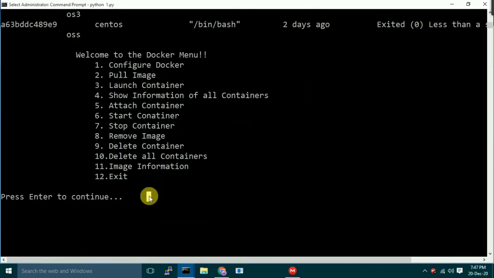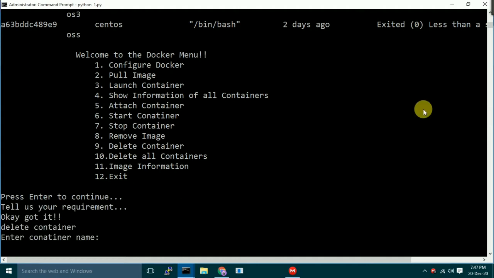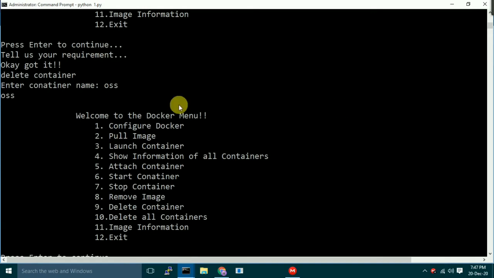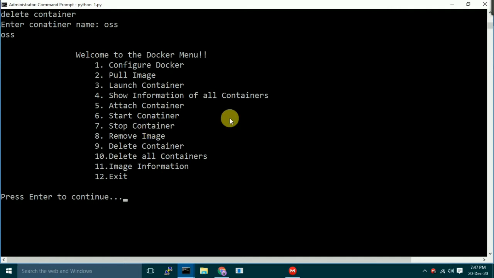Let's do a couple more things here. Let's say delete container. Click here. Delete container. Let's say OSS. Let's delete this container. We didn't need it. And see, the container has been deleted. We can verify again from the same command.